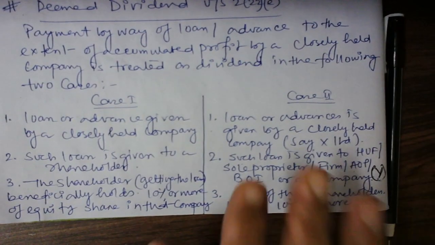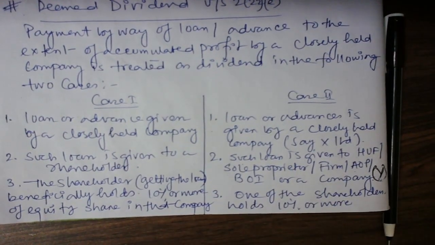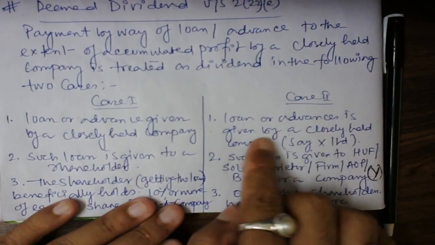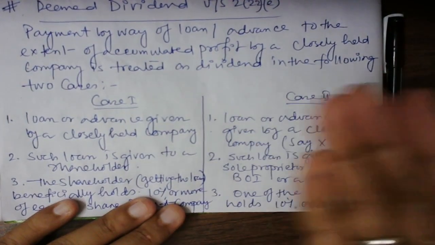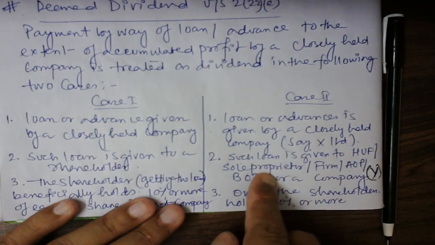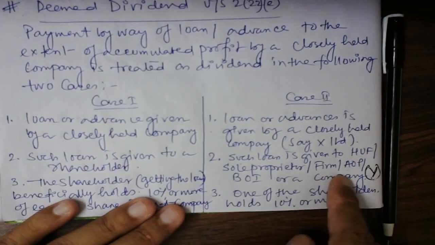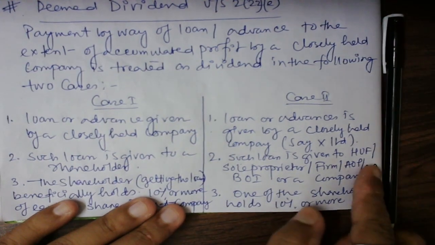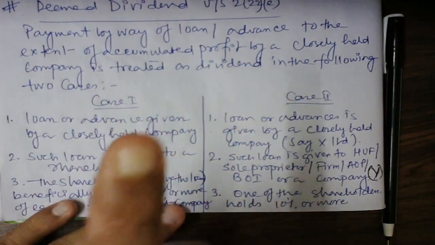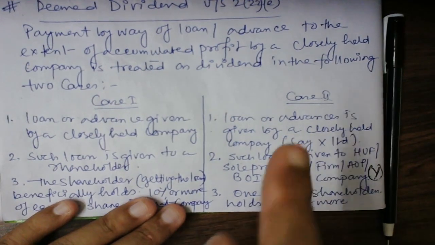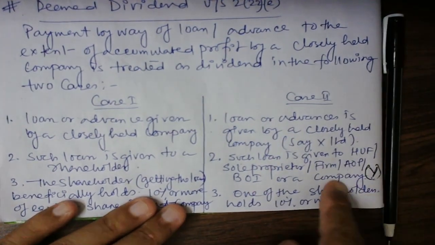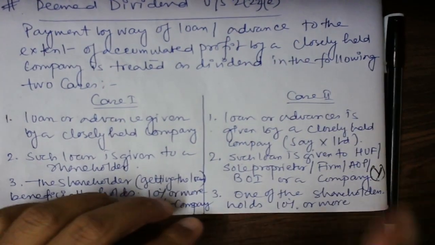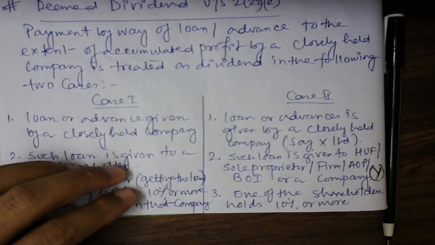Any loan or advance given by a closely held company to any HUF, sole proprietor, firm, AOP, BOI or a company, then Y should have a 10% equity investment in X Limited. But if Y is a company, then X Limited has also invested 20% in Y. Then it is called a closely held company.